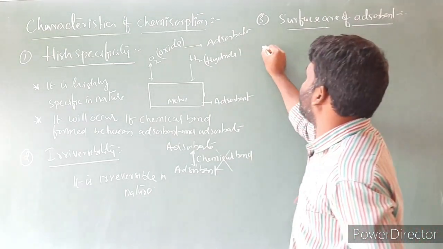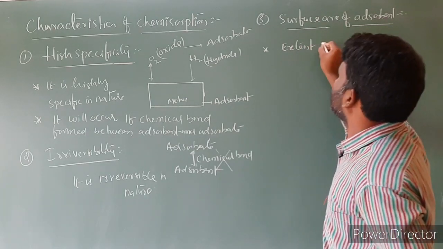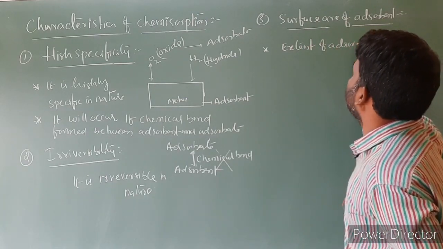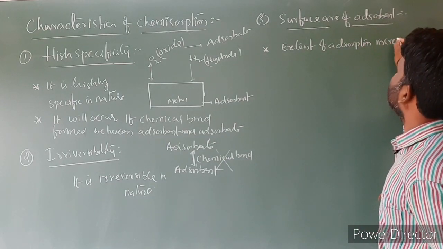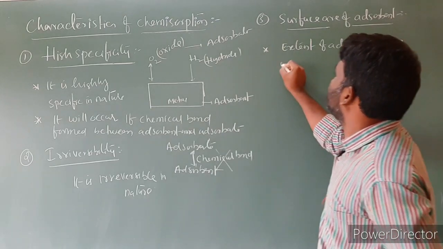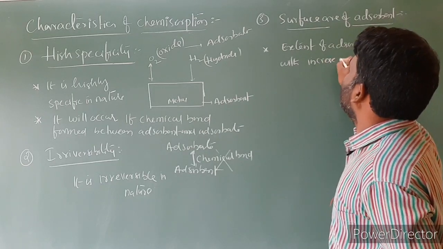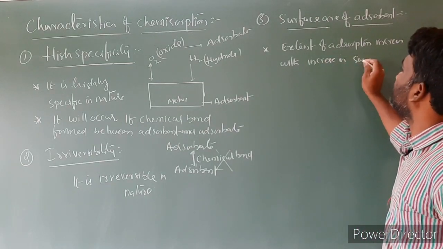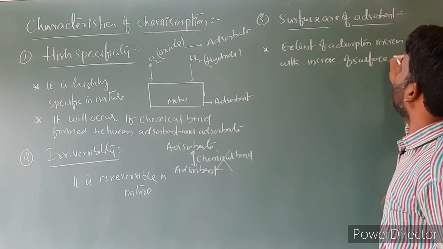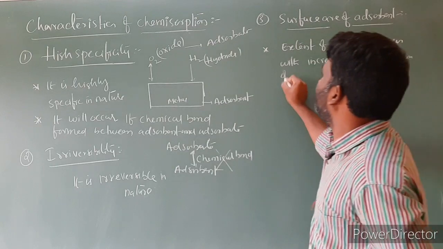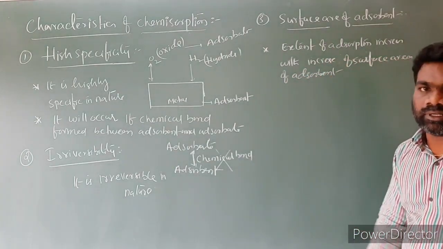That is the statement regarding it: extent of adsorption increases with increase in surface area of adsorbent.